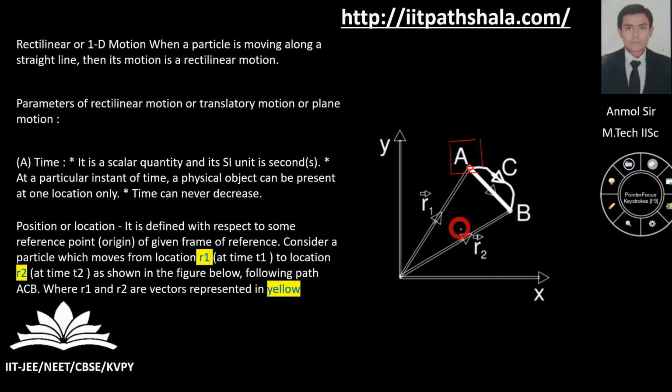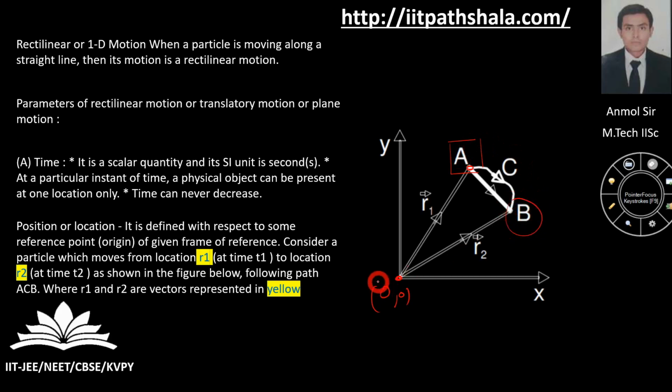What you have done is made an origin by yourself, from which you were defining and scaling your vectors. From this reference origin, you were saying that the particle was initially at point A, then finally at point B. Okay guys, so that's the position or the location.